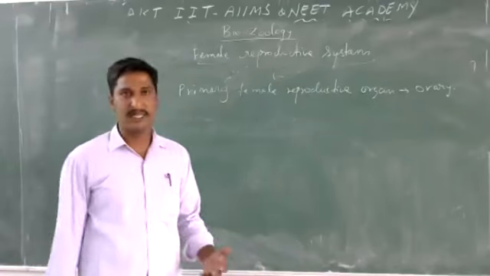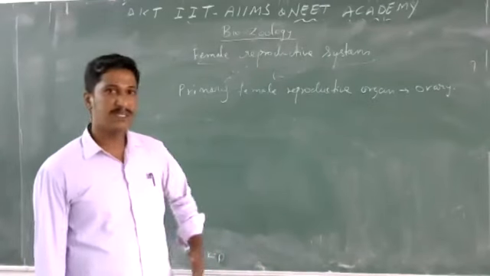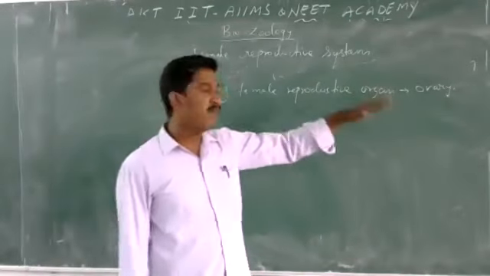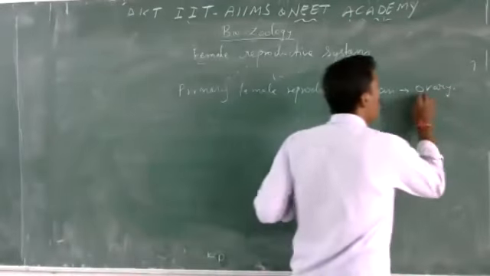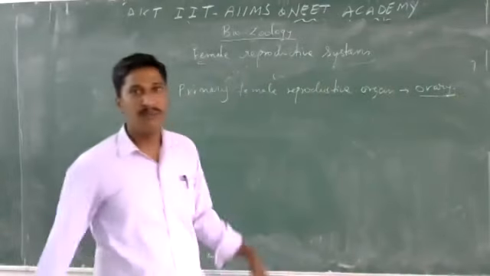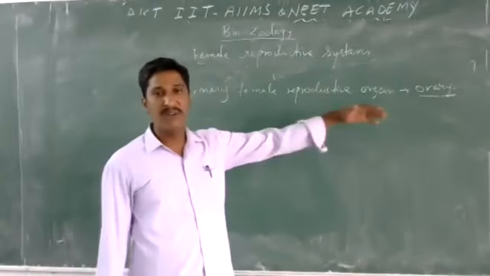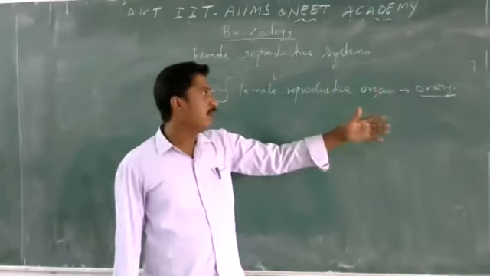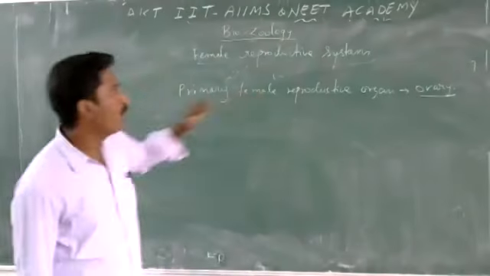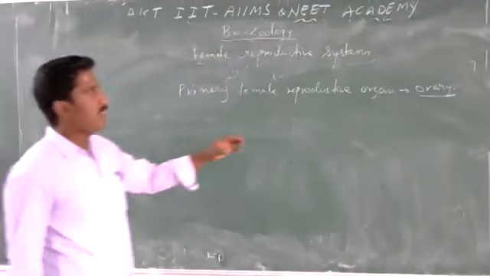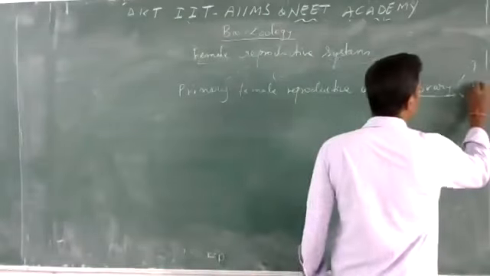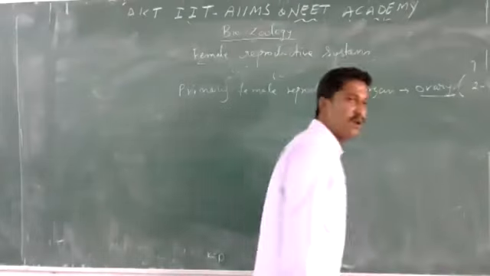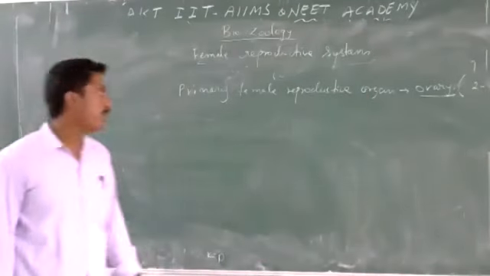We know the pelvic region: in the hip region, we have a skeletal section, the pelvic girdle. That region is called the pelvic region. The pelvic region has an ovary on each side. It is present at the back side of the urinary bladder. The size of the ovary is 2 to 4 centimeter long.